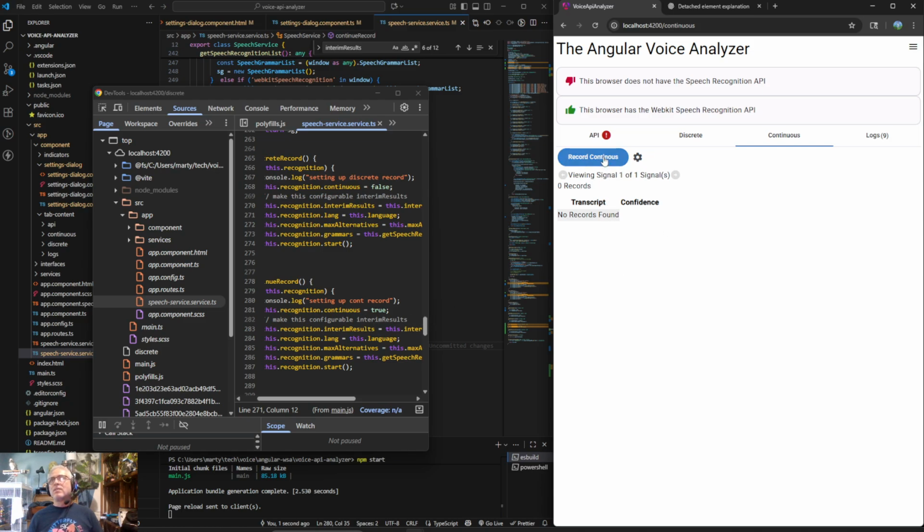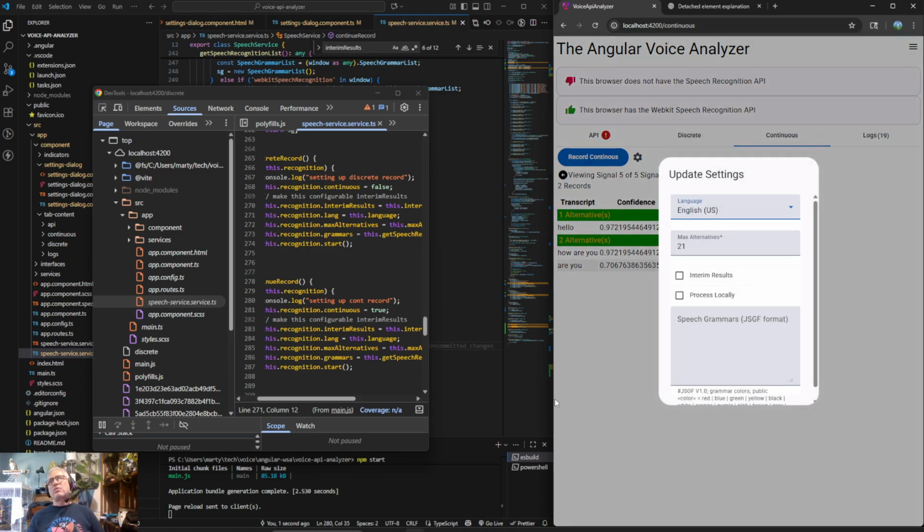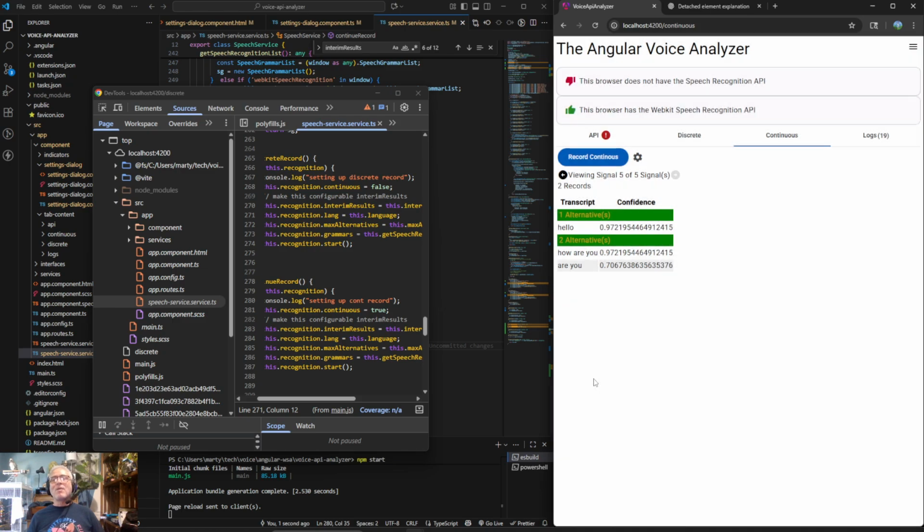We can just assume that this code is the code. So, hello, how are you? All right, so I don't think there was any change in behavior based on the fact that interim results is set to false. Now, last time I popped it up and it didn't work, so let's try this again. Hi there. What's up? So it looks like it's returning interim results regardless of whether we set it or don't set it. Yeah, so I don't think that interim results is having any effect at all.